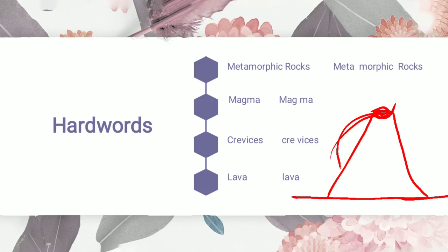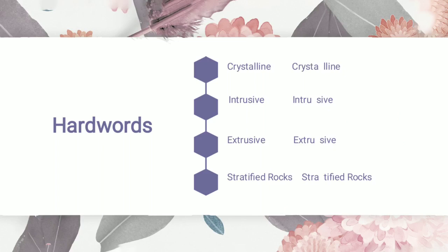Okay, next is lava. Lava. The liquid fluid which comes out from mountains or during a volcanic eruption is called lava. Okay. Next is crystalline. Crystalline. Crystallines are substances or things which are present in the form of crystals.